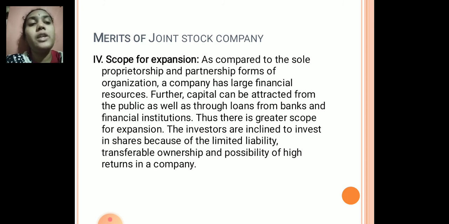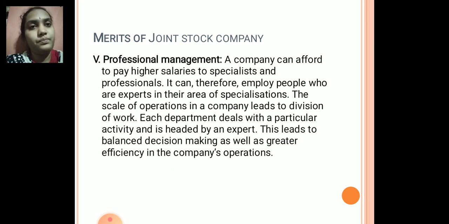Because it is not only the members who are contributing. They can raise capital from the public, they can get loans, and capital can be accumulated from banks or any financial institution. It has a wider scope, children. Investors are inclined to invest in shares because of the limited liability, transferable ownership, and possibility of high returns in a company. All these unique features of the joint stock company attract investors to invest in the shares. So thus it has a scope for expansion.